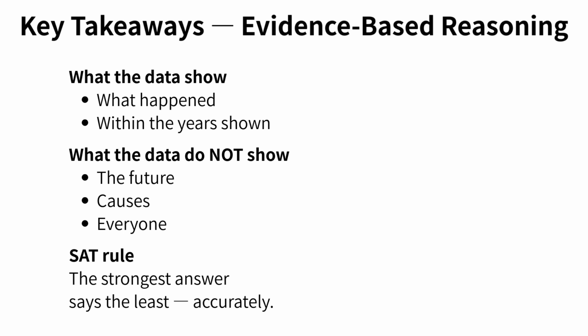Causes. The data might show that two things move together, but it rarely proves that one caused the other. The word, prove, is one of the loudest warning signs on the SAT. If an answer claims a cause without an experiment or stronger evidence, it's usually going beyond what the data can support. Everyone. This is another classic trap. A graph often shows an average, not individual results. So even if the average increases, you cannot claim that every person changed in the same way. Words like all, always, or everyone are dangerous unless the data truly guarantee them, which they almost never do.